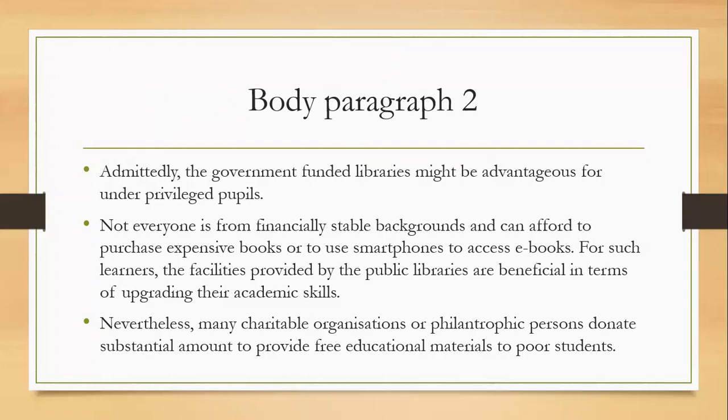What we did, firstly, we accepted that yes, it's advantageous for poor students. Then we explained how it could be useful for poor students. And then we are again refuting to justify our position that nevertheless, many charitable organizations or philanthropic persons donate substantial amounts to provide free educational materials to poor students.